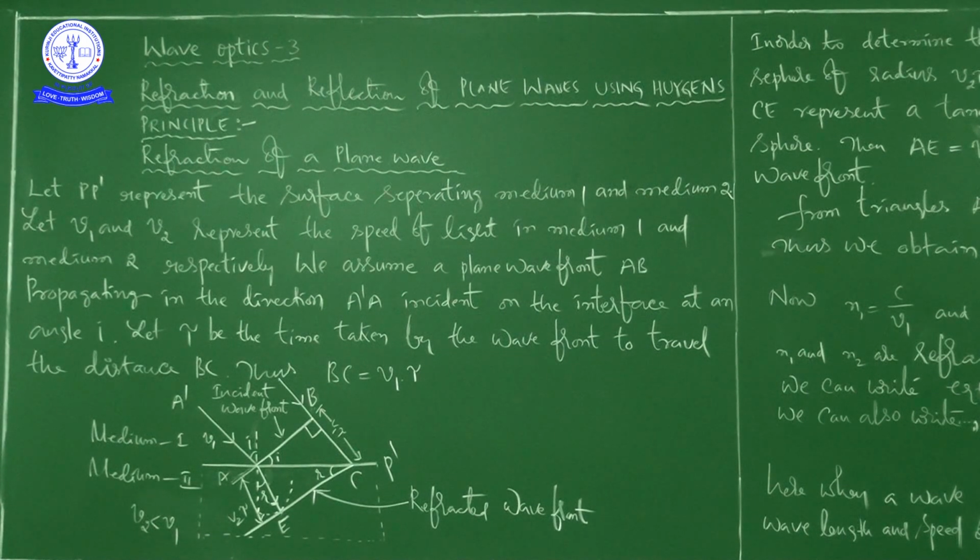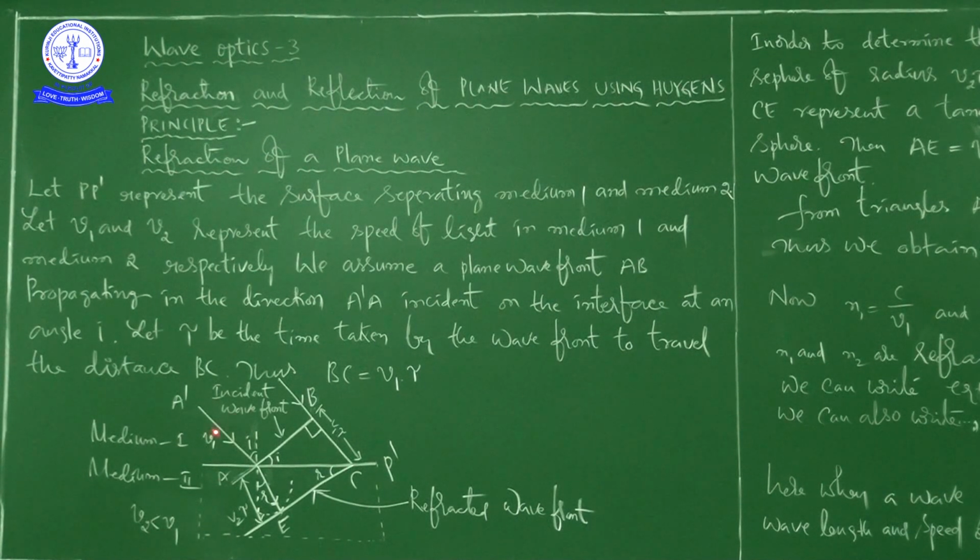See this picture. First you try to understand the picture. It is very important for us. This is the surface which separates both the media. So it is medium 1, and it is medium 2.